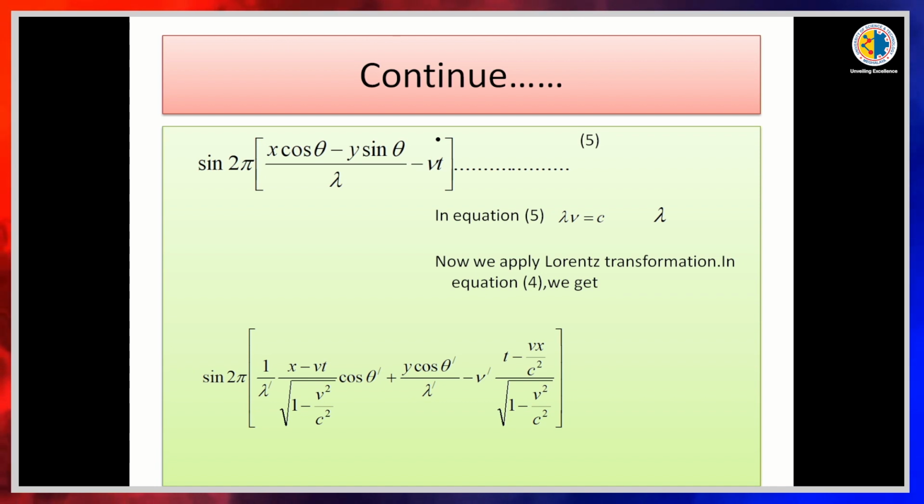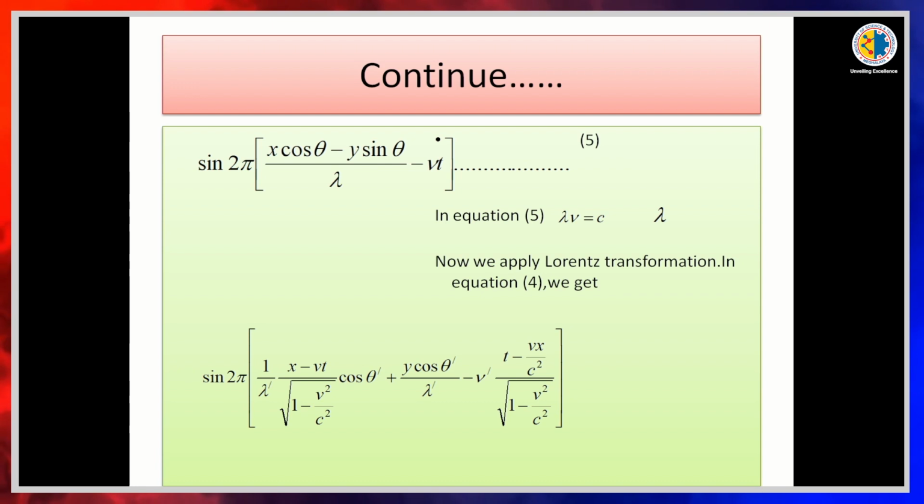So, we put the Lorentz transformation equations in equation 4. Instead of x dash we put (x minus Vt) divided by root over 1 minus v square by c square, and instead of t dash we put (t minus vx by c square) divided by root over 1 minus v square by c square.